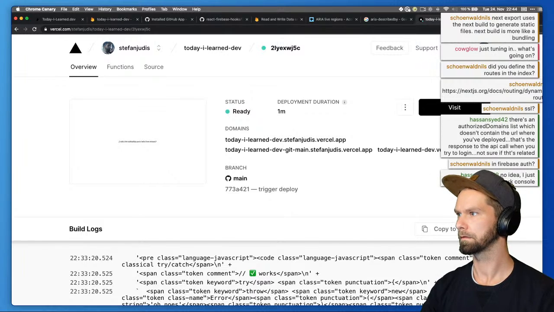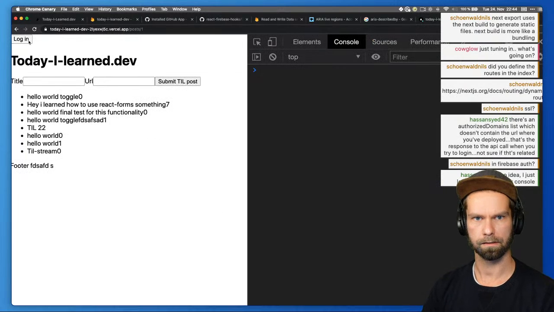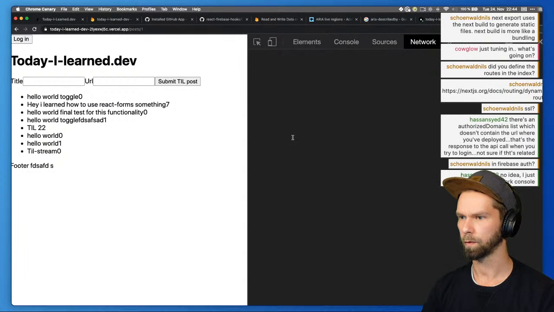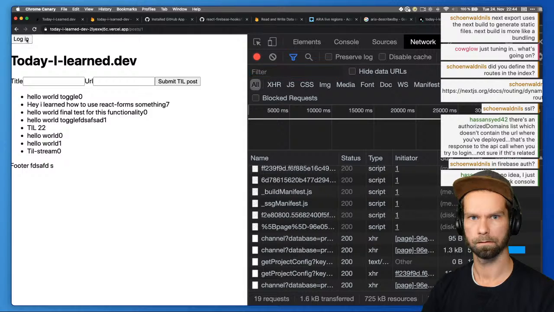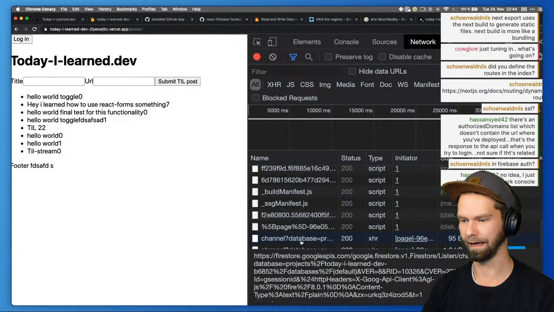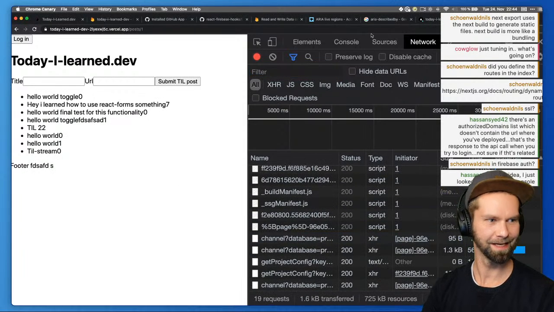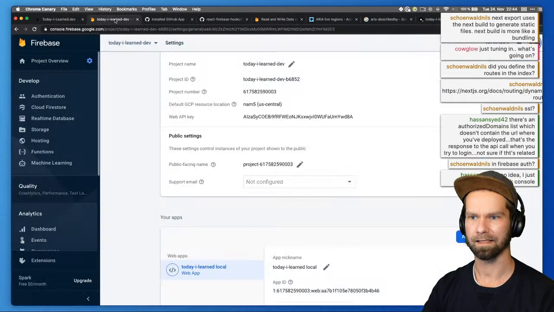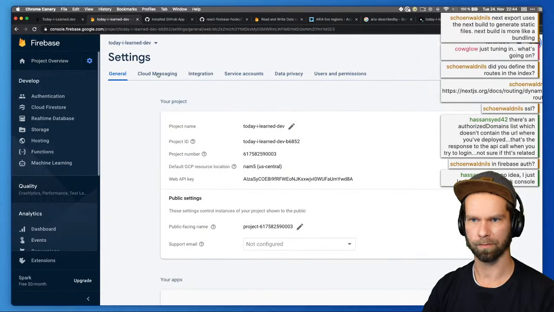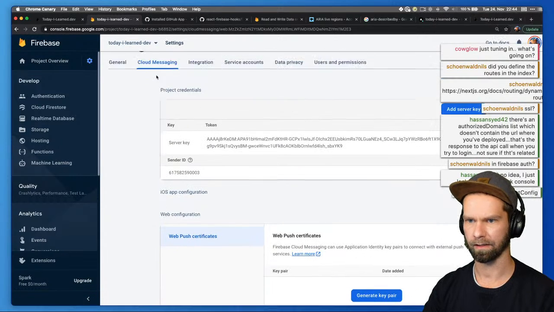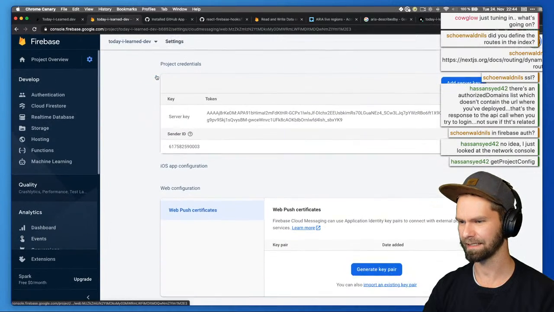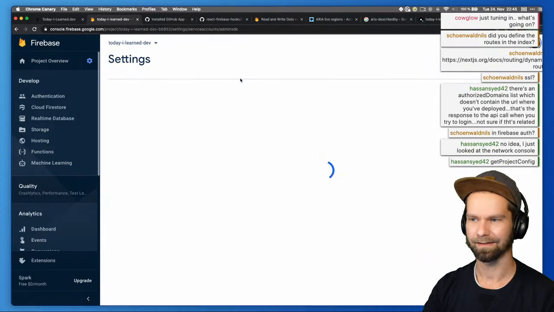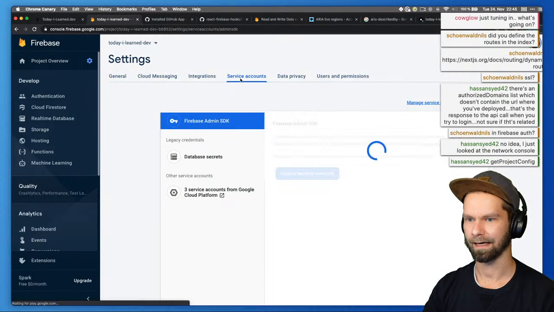All right, so let's have a look. So when I click this, is there an... Oh yeah. So you say you debug it from the network console. I don't see anything in the network console though. But I think you're right that this should probably be whitelisted from somewhere. So let's see if there is something here in the settings somewhere. And I'm exposing still keys here and I have no clue what I'm doing. So service account.